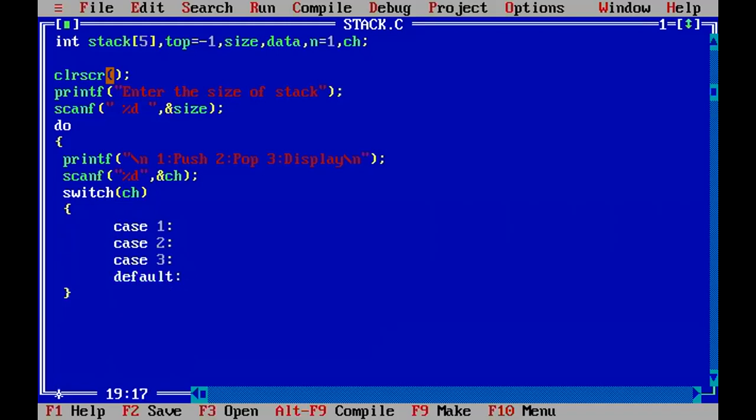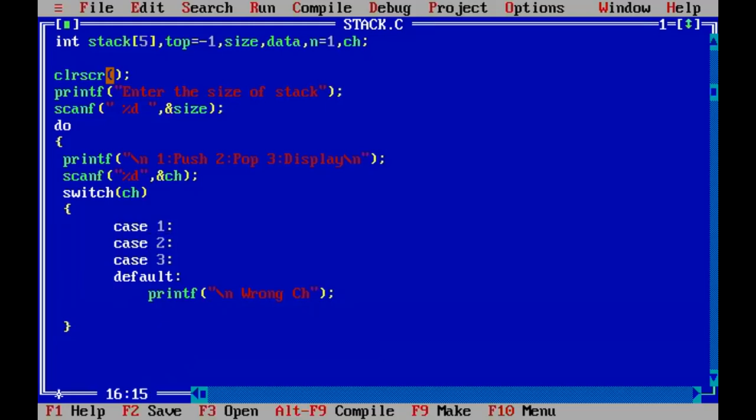So what do you mean by default? So if you enter the wrong printf, so here we are displaying the message. You entered wrong number. Wrong choice or wrong ch. I will write, in short, I will write. Okay. Is it necessary to write a break statement? Wrong choice for the case.